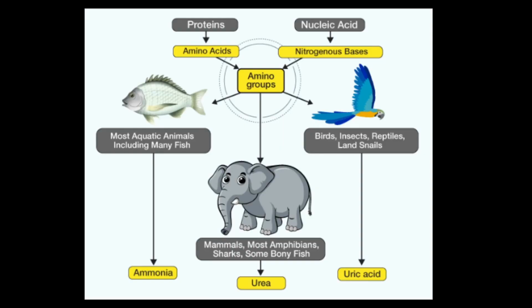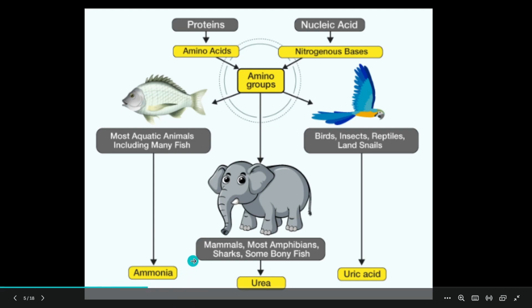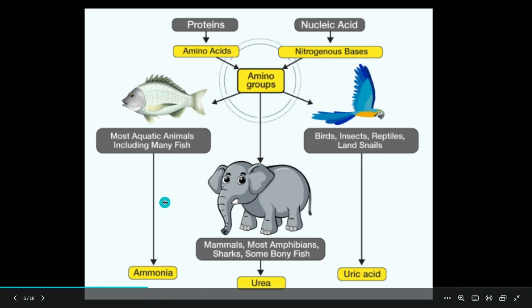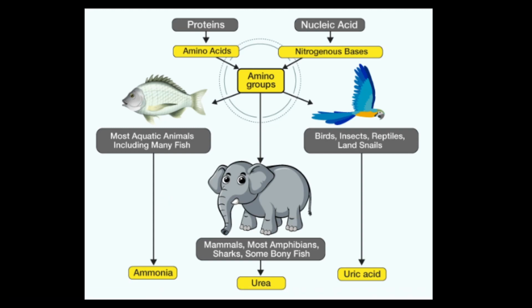Now let's view different animals and organisms you can observe over here. Let us first observe fish or aquatic animals. The excretory product which is formed is ammonia in the case of aquatic animals and other organisms who give out waste in the form of ammonia, that is ammonotelism. That's why the mode of excretion is called ammonotelism. Ammonia is highly soluble in water. It gets easily dissolved in water. It can be excreted with the help of diffusion as well.